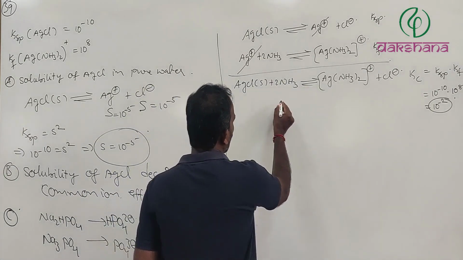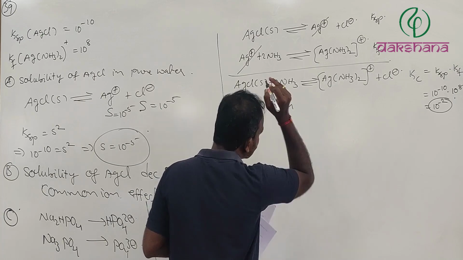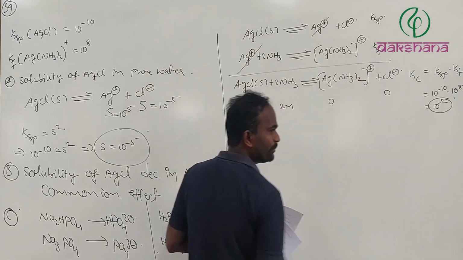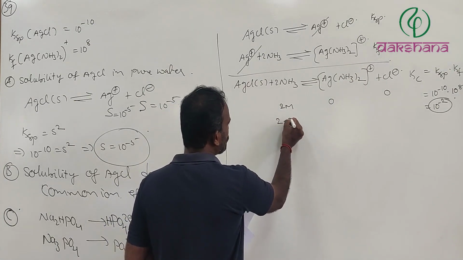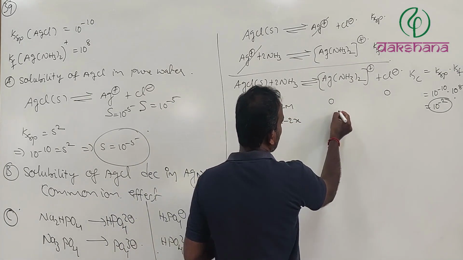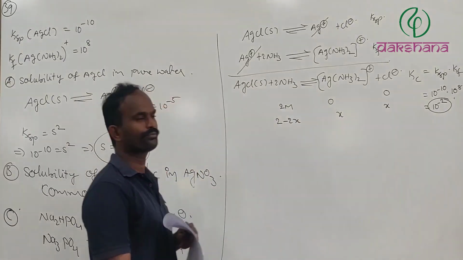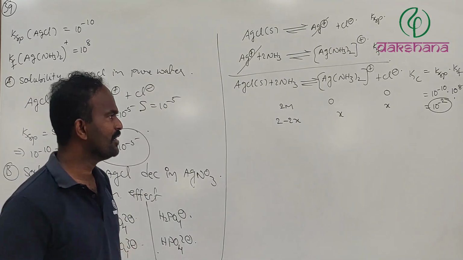Now, here ammonia is given as 2 molar. Initially it is 2, and the products are 0. At equilibrium it is 2 minus 2x, x, and x. Right.